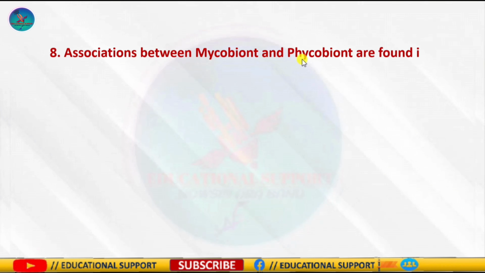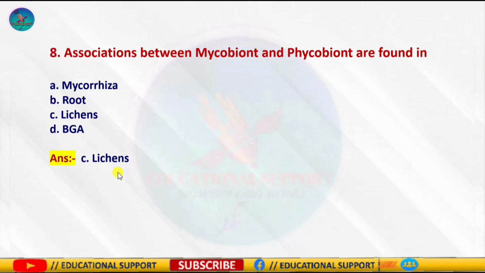Question number 8 is, associations between mycobiont and phycobiont are found in, and the options are option A mycorrhiza, option B root, option C lichens, and option D is B and C. So the correct answer is option C, lichens, because lichens are dual organisms which have a permanent symbiotic association of fungus and alga, you know very well. The fungal partner is called mycobiont and the algal partner is called phycobiont. So the correct answer is option C, lichens.